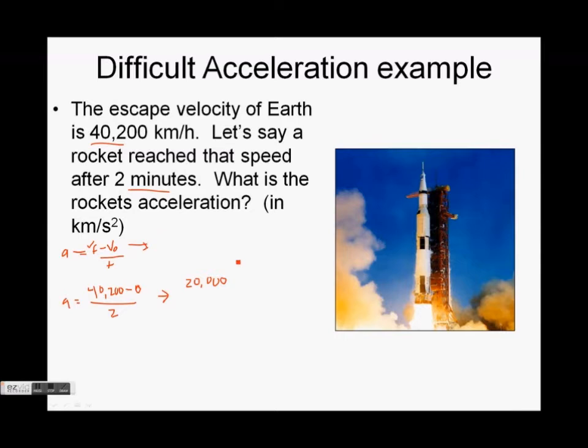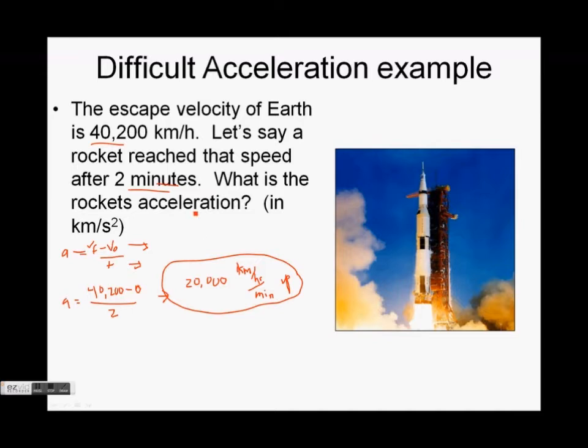Now, what's my unit label? The velocity was measured in kilometers per hour. What was my time measured in? It was in minutes. And then of course I need my direction, and let's just say up because it was going up. So can I circle this? All right, done. Is that a legitimate unit label, kilometers per hour per minute?